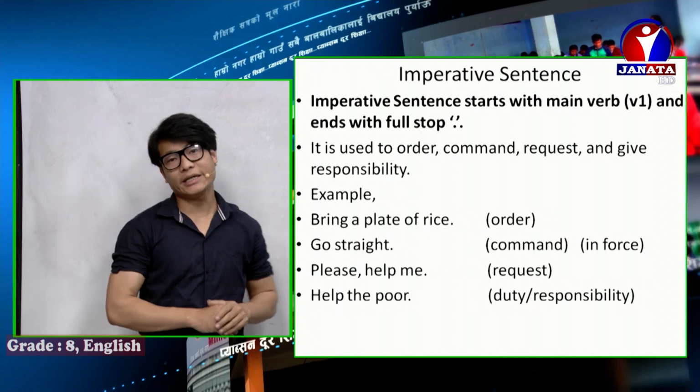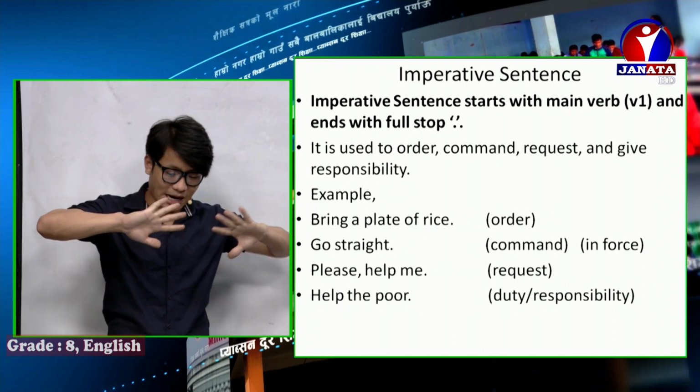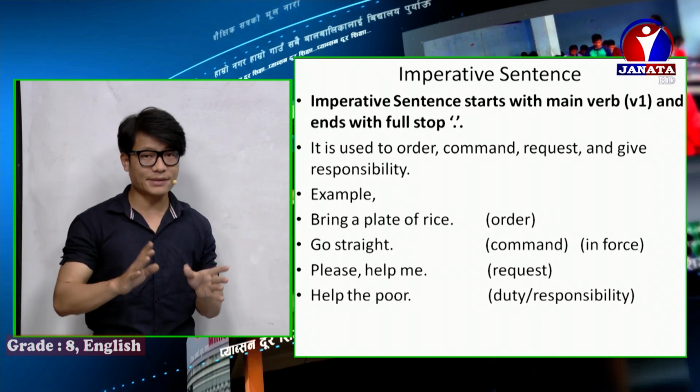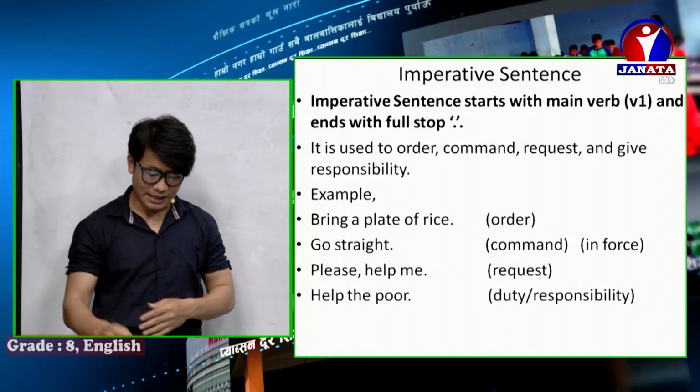Now the question is, how do we change this kind of sentence, an active imperative sentence, into passive? Okay, let me show you now.